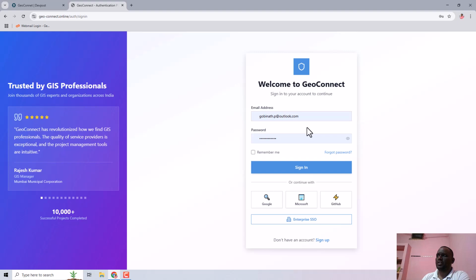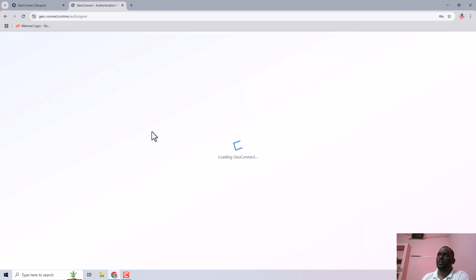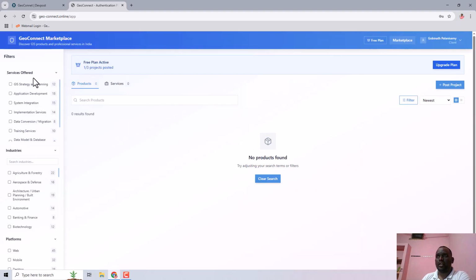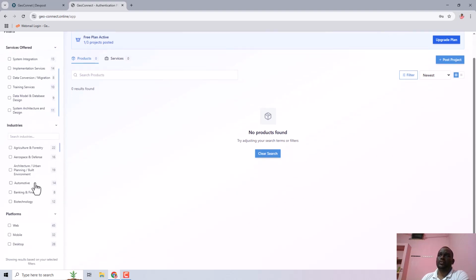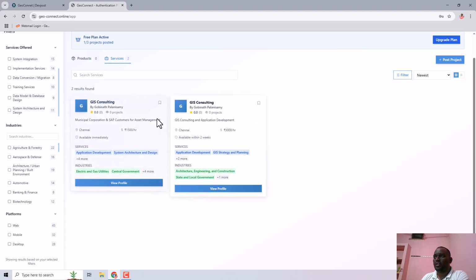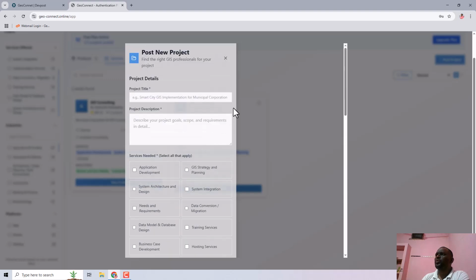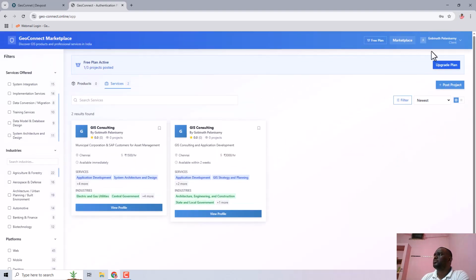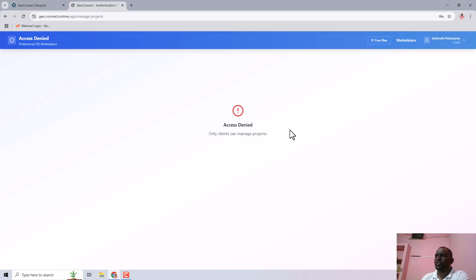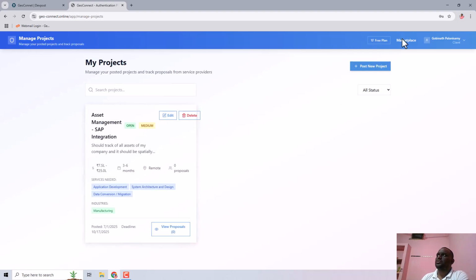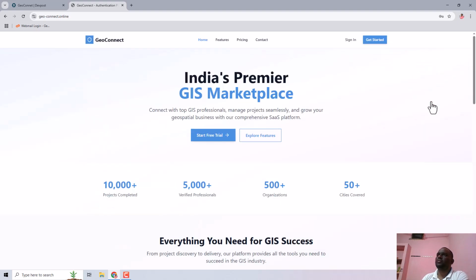I'll show you. This is the client view, where a client can log in and get the services offered through these filters, industry-wide or platform-wide. Here they can see what services are available related to their projects. They can even post a project by clicking post project, and they can manage all their projects in my projects.